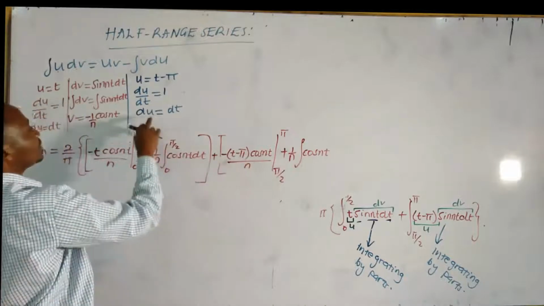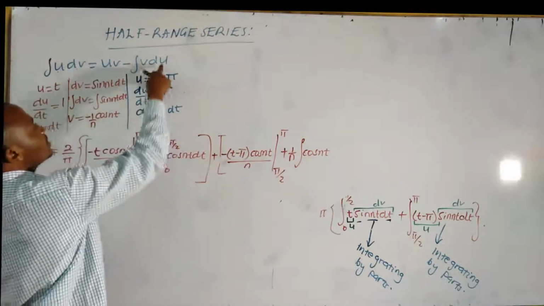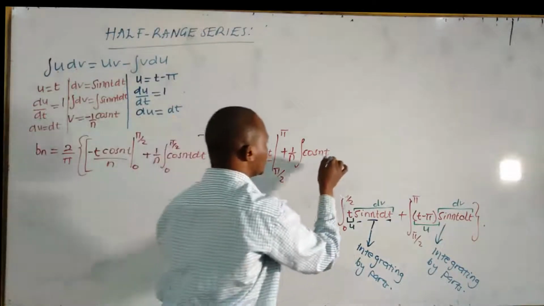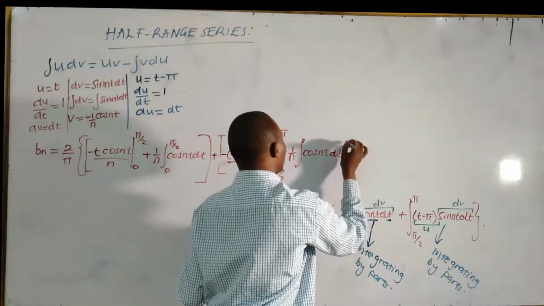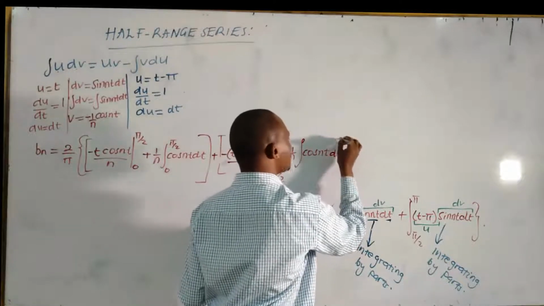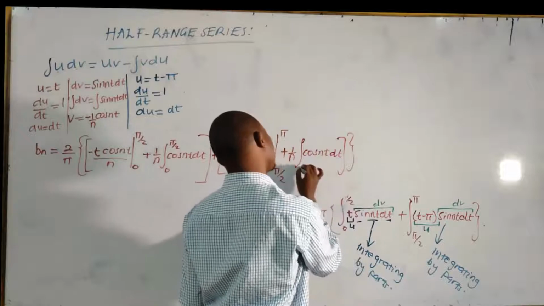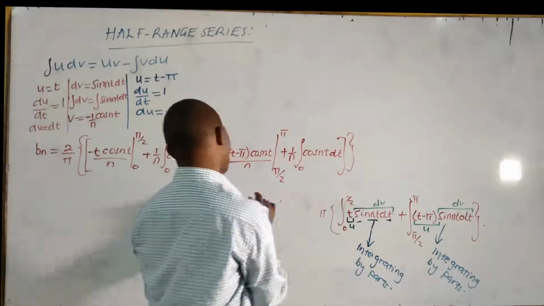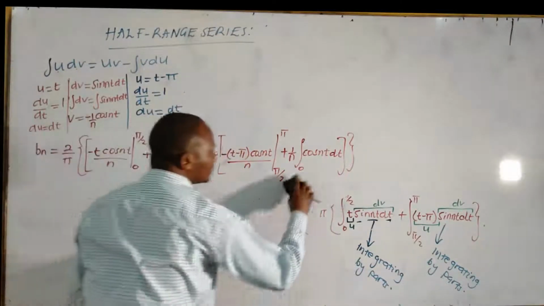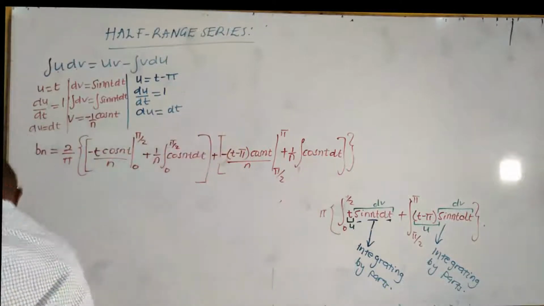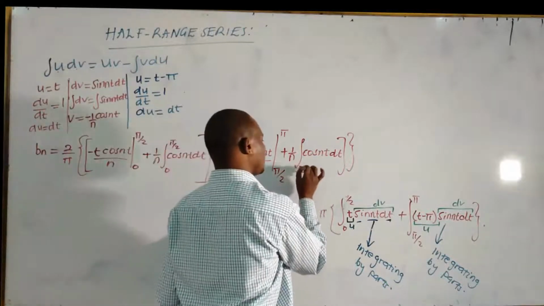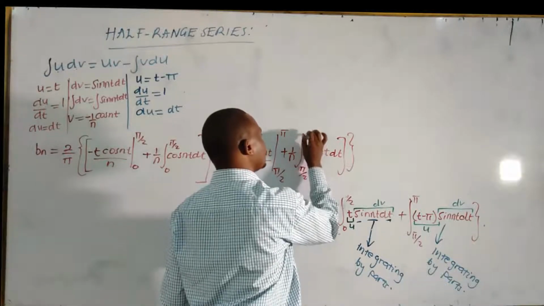The du in this case is dt. And we are integrating from pi over 2 to pi.